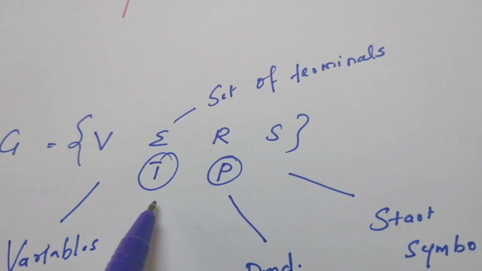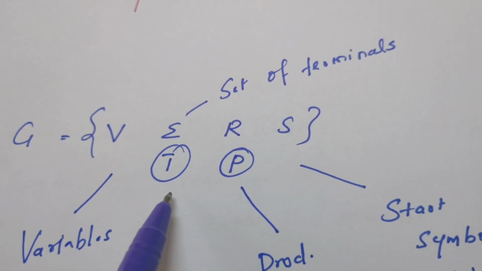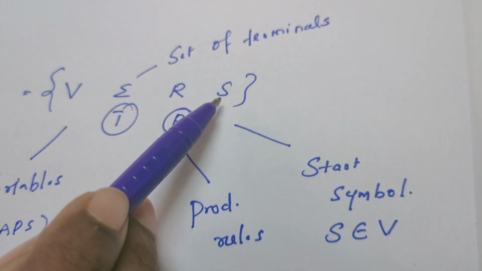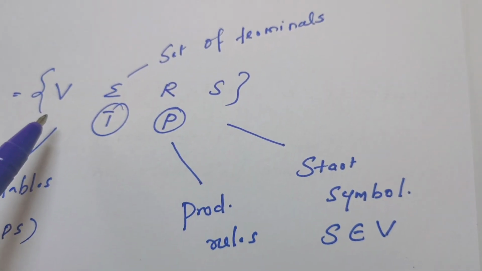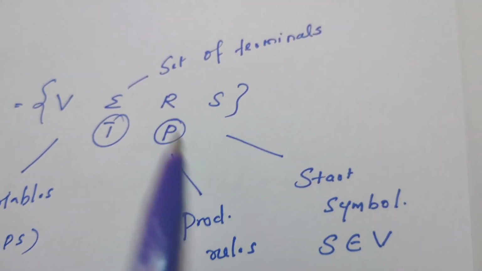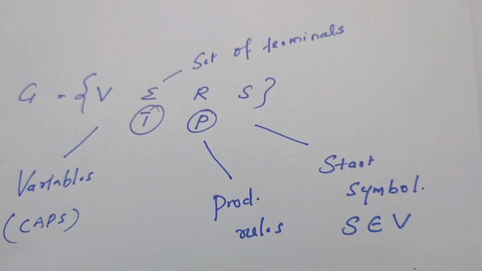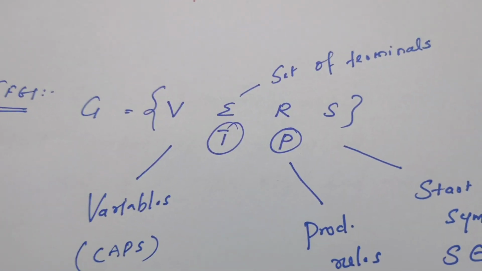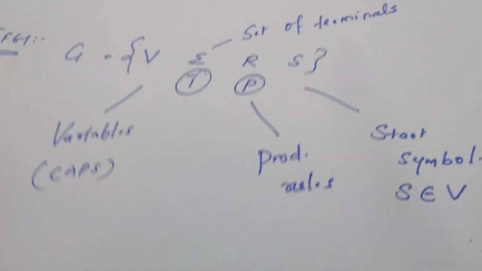Terminals normally are represented using small case letters. R is the set of production rules. S is the start symbol. In some textbooks, these four components might be given as V, T, P, S also, but the meaning of the components remains the same. Okay, now we look into the rules, how to compute first and how to compute follow.